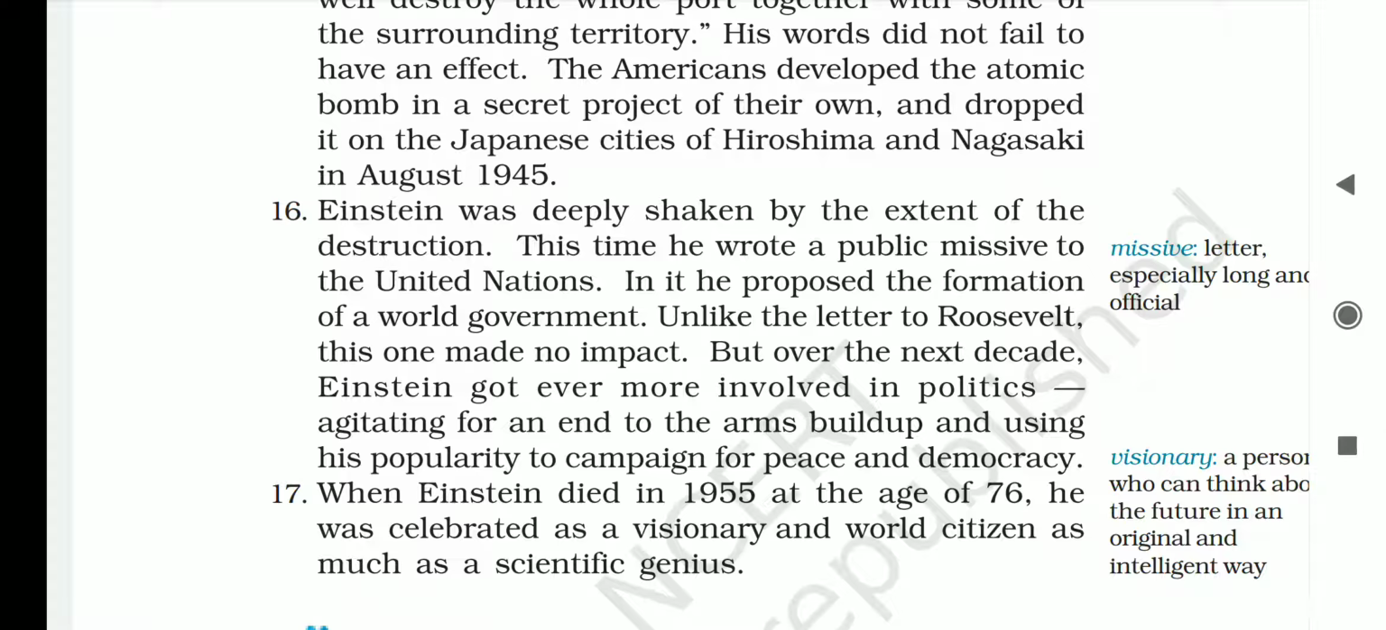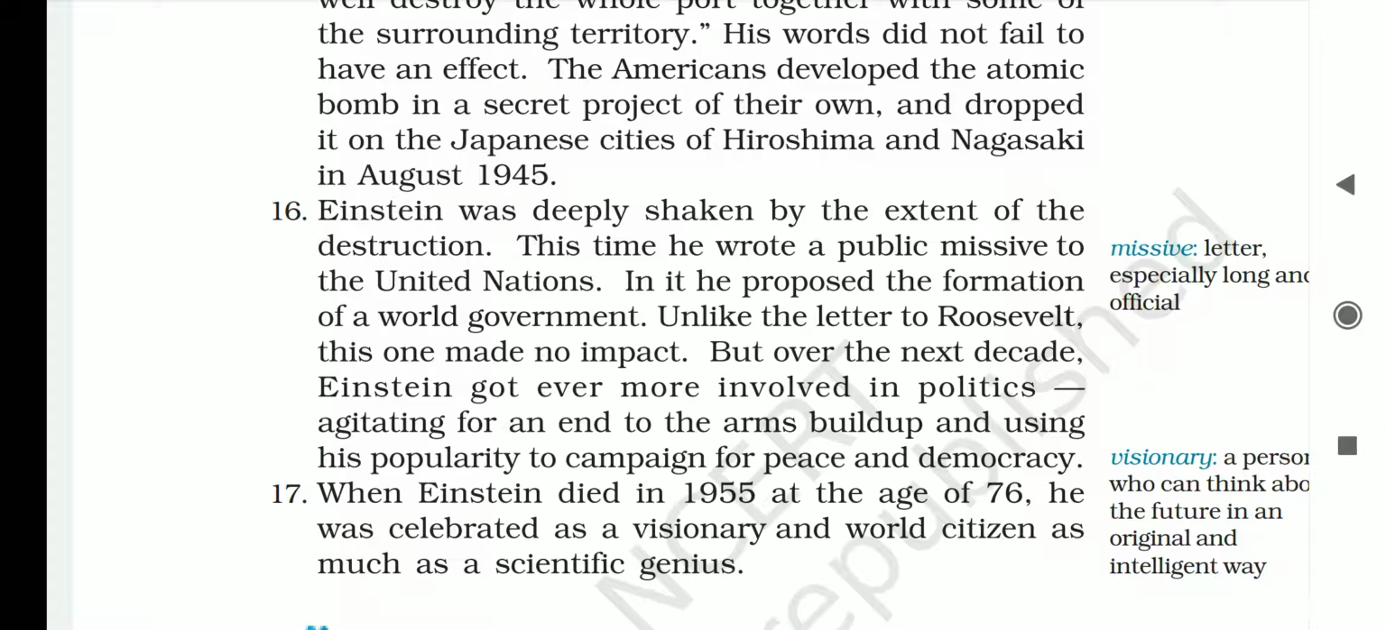Now, lots of destruction took place in Hiroshima and Nagasaki, and Einstein was deeply affected by all this. He never thought that his letter of warning would have this effect. So, this time he wrote an official letter to the United Nations organization. In this letter, he gave a proposal to form a world government, but this letter was not fruitful like the previous letter that was written to Roosevelt. It had no effect on the officials actually.